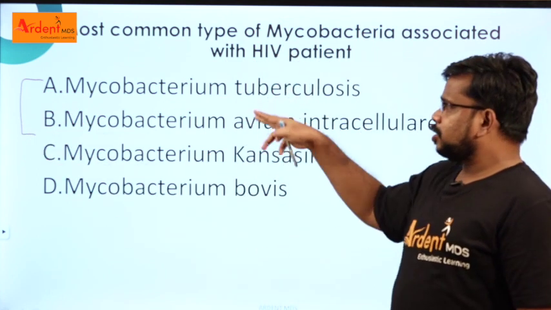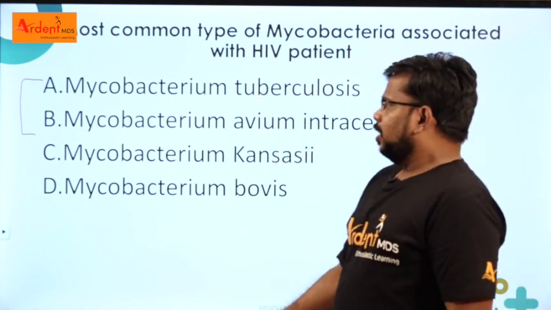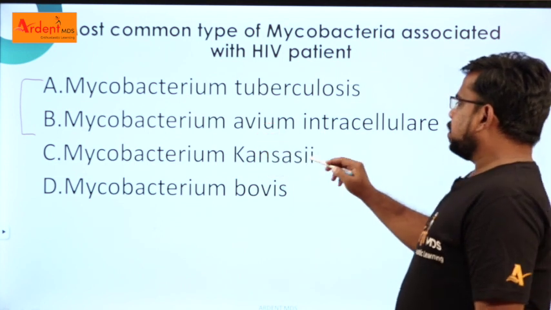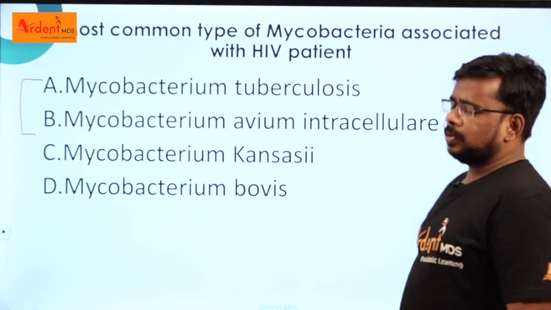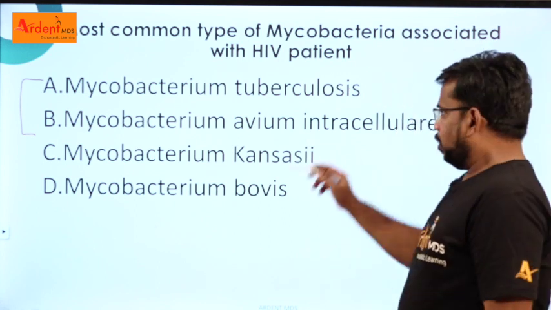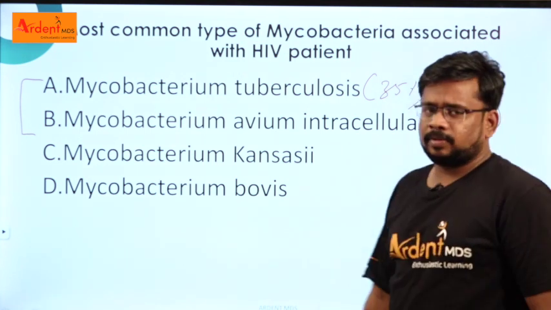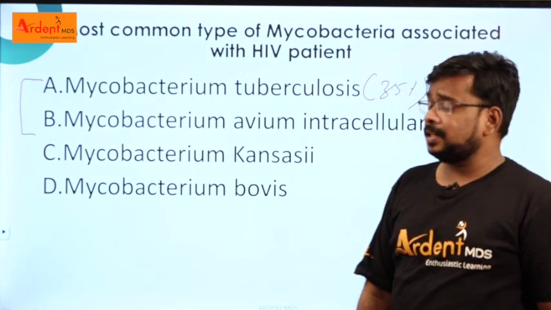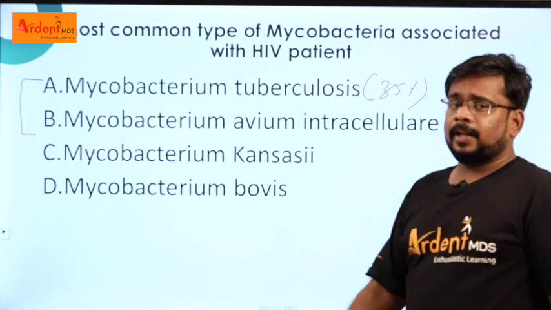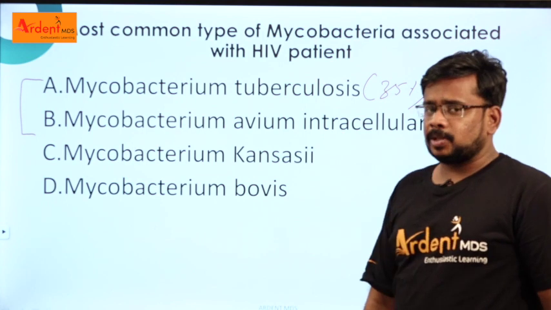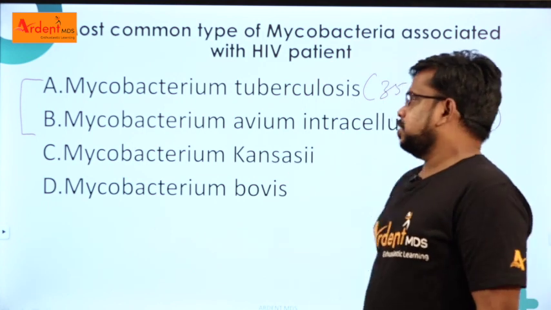But when you compare these two, Mycobacterium tuberculosis and Mycobacterium avium intracellulare, Mycobacterium avium intracellulare is associated with 55% of HIV patients. Mycobacterium tuberculosis is associated with 35% of HIV patients according to many studies. So obviously Mycobacterium avium intracellulare is the most common mycobacterium associated with HIV patients compared to Mycobacterium tuberculosis.